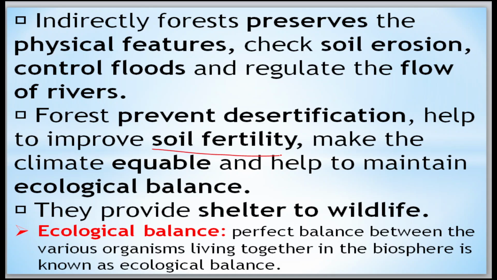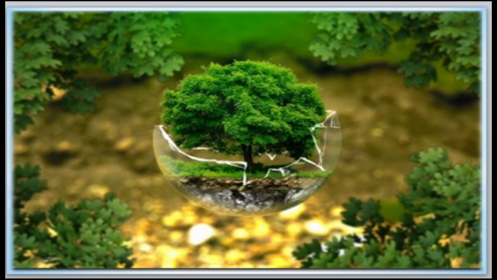They also provide shelter to wildlife. Ecological balance means a perfect balance between the various organisms living together in the biosphere.